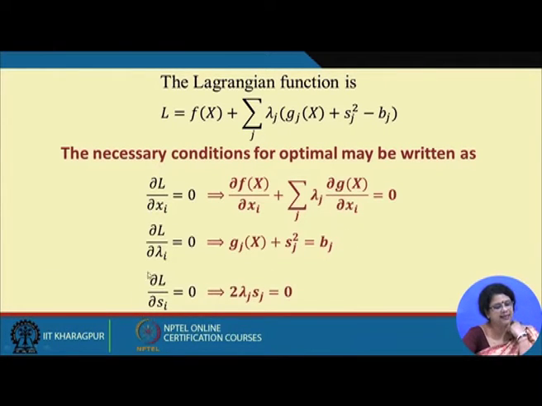And then another condition is del L by del Sj equal to 0, because we have the slack variables here. From here we get 2 lambda j Sj equal to 0. The first set of n equations is named the optimality conditions, the m equations from the constraints are the feasibility condition, and this last one is the complementary slackness condition. I will explain it in detail, but before that I want to say a few things.